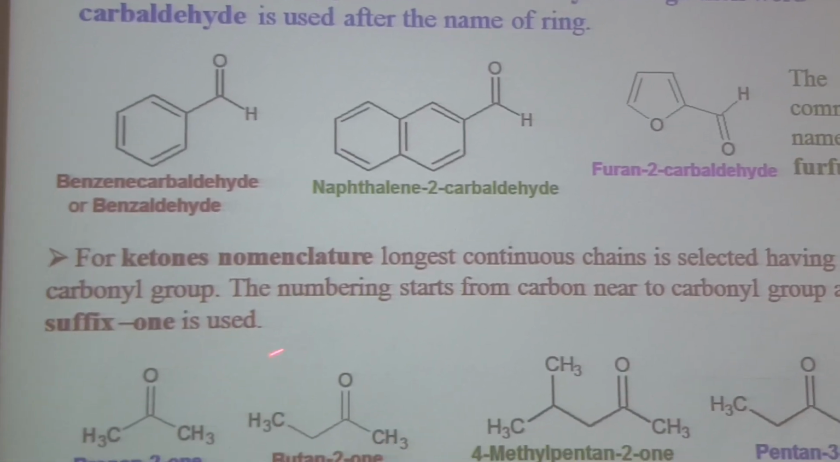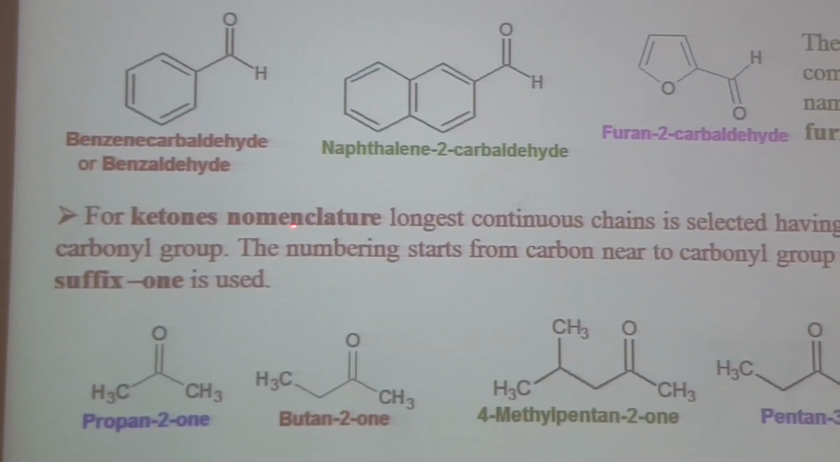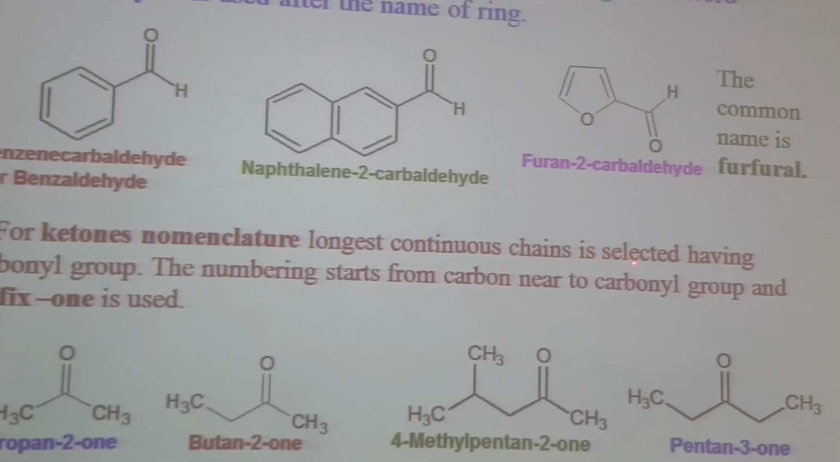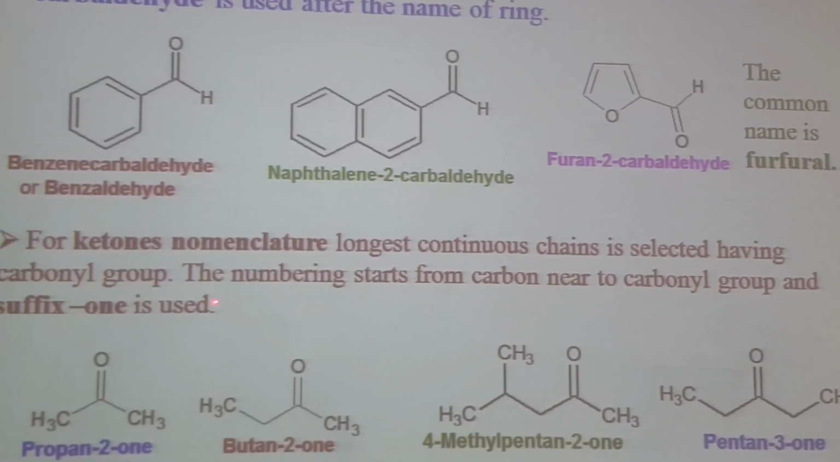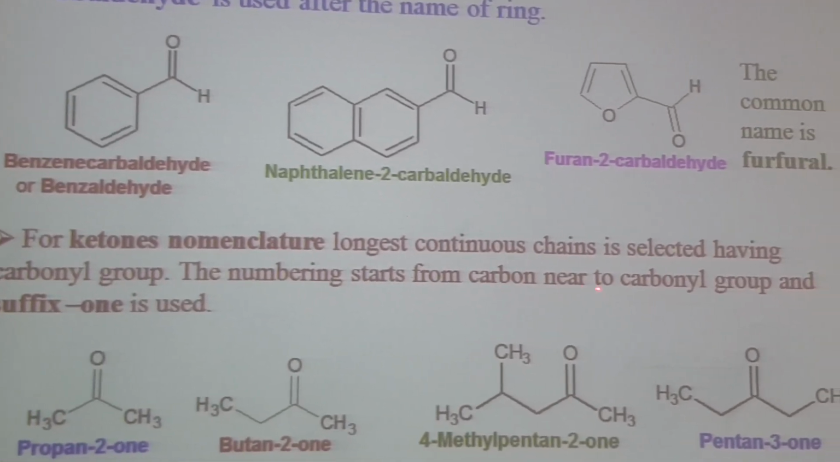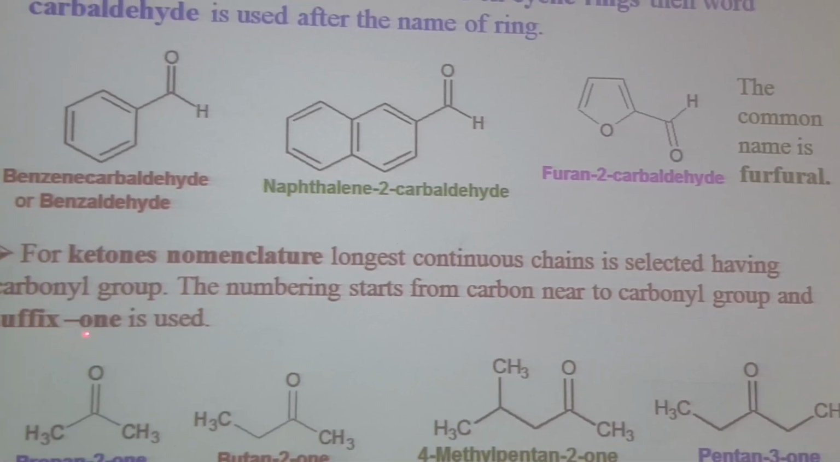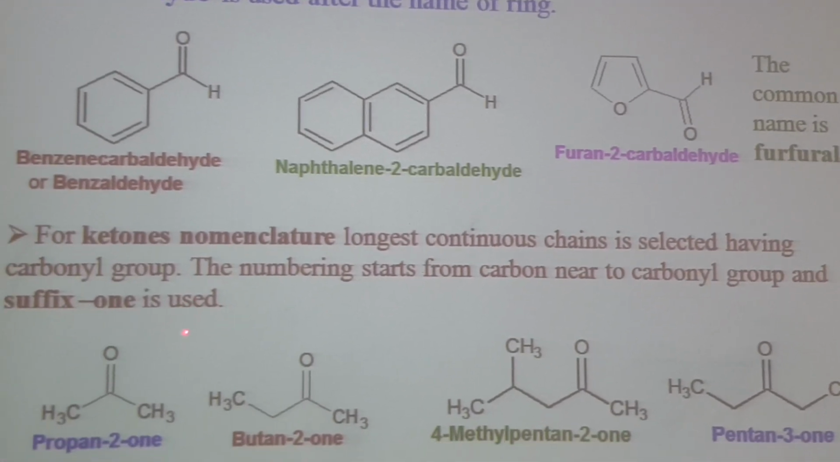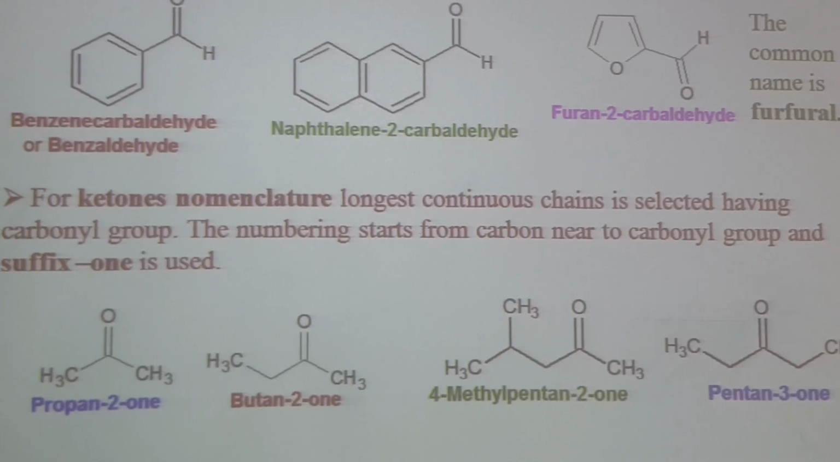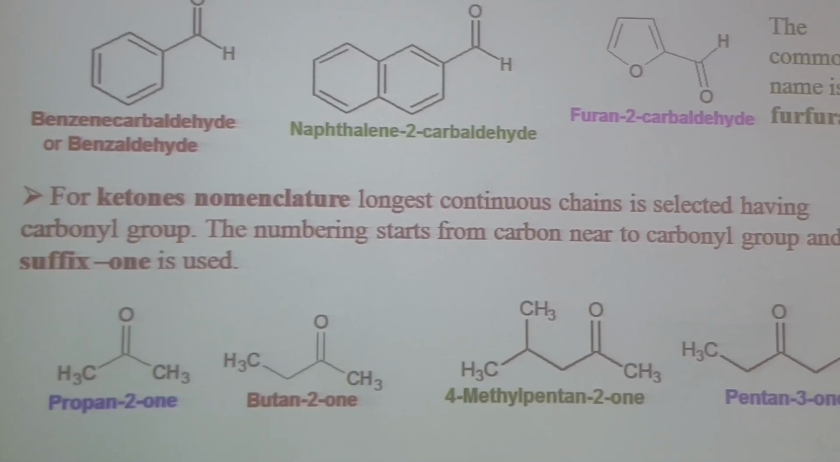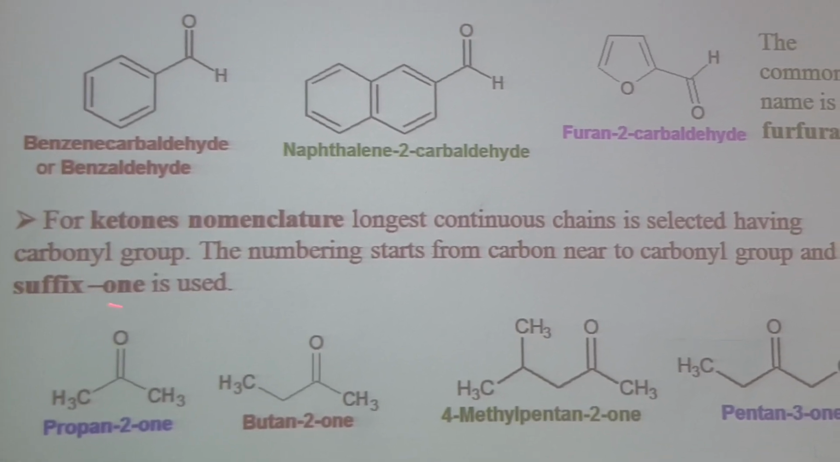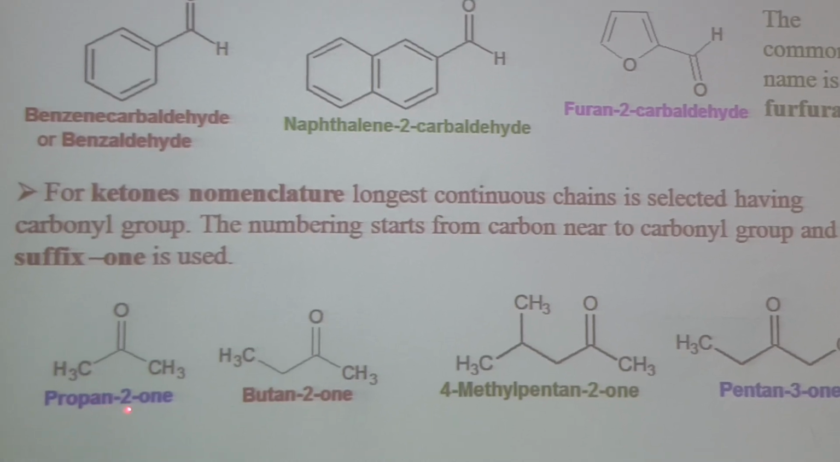So let's start with ketone nomenclature. For ketone nomenclature, the longest continuous chain having the carbonyl group is selected. The numbering starts from the carbon nearest to the carbonyl group, and the suffix -one is used. For alcohol, we use -ol; for aldehyde, we use -al; and for ketone, we use -one. For example, it is propan-2-one.